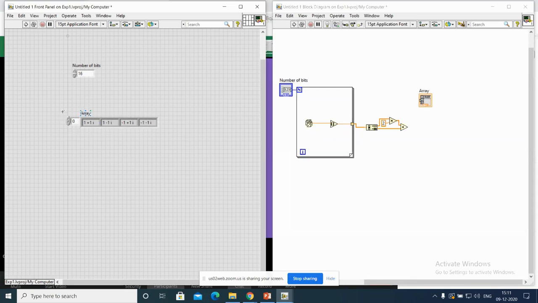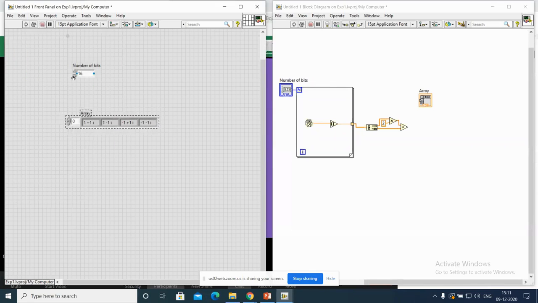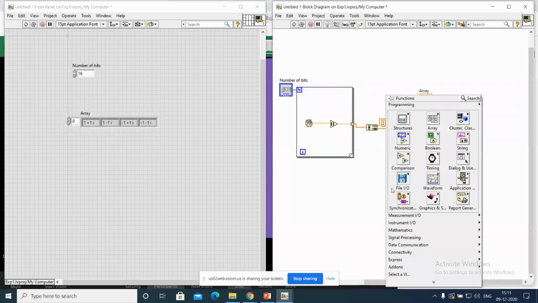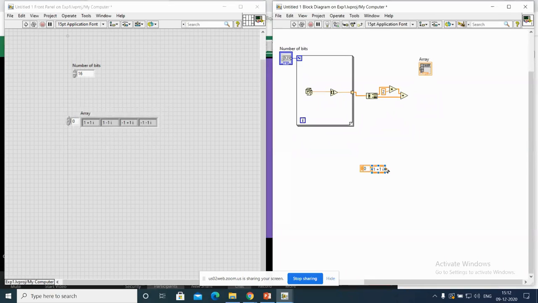So select this array and edit, make selected values as default and copy this thing. Paste it. So Control C and Control V, so that you will get this, my symbol space.